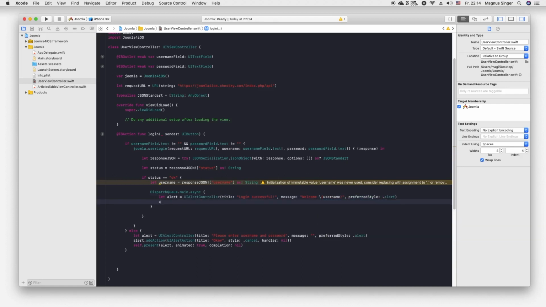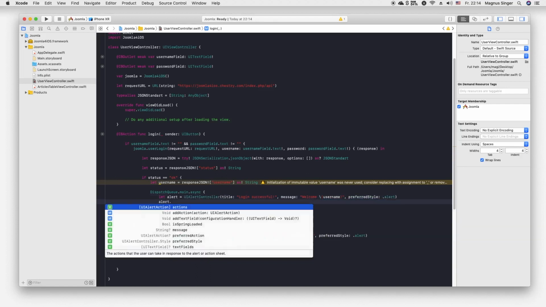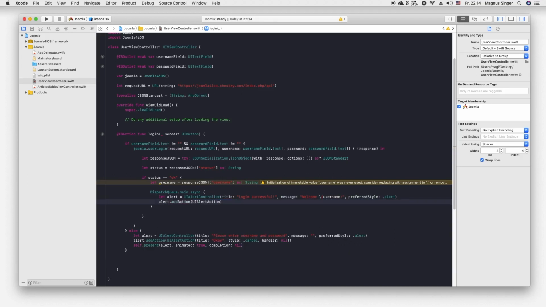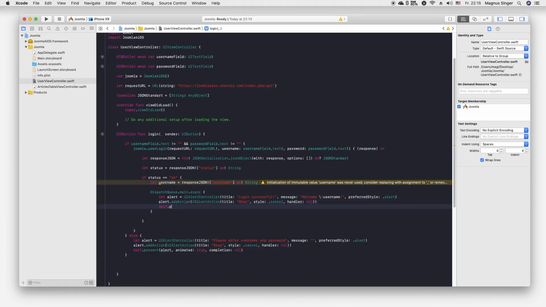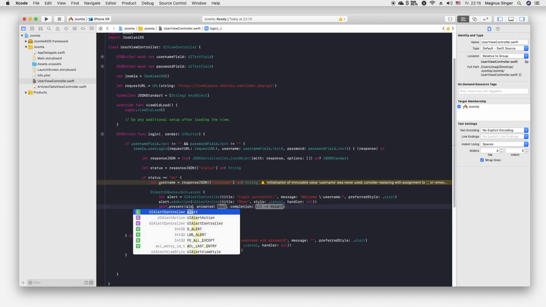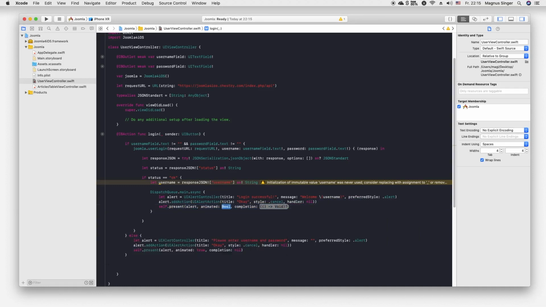Okay, now we will, of course, add an action. This action will just say OK again, style cancel, the handler will be nil. Then present alert, animated true, completion nil. So what does this do? Well, it's basic.